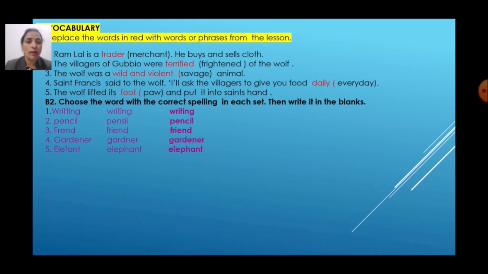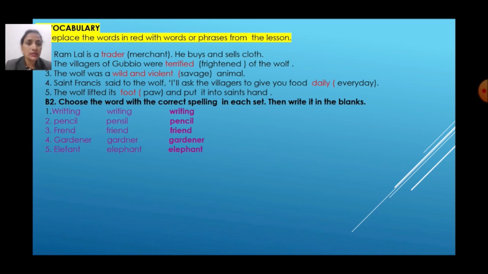The next, vocabulary. दूसरे वर्ड्स में वो हमको कहाँ से लेने हैं? लेसन से. First one, Ramlal is a trader, and in the bracket what is written? Merchant. Another word for trader is merchant. He buys and sells clothes.